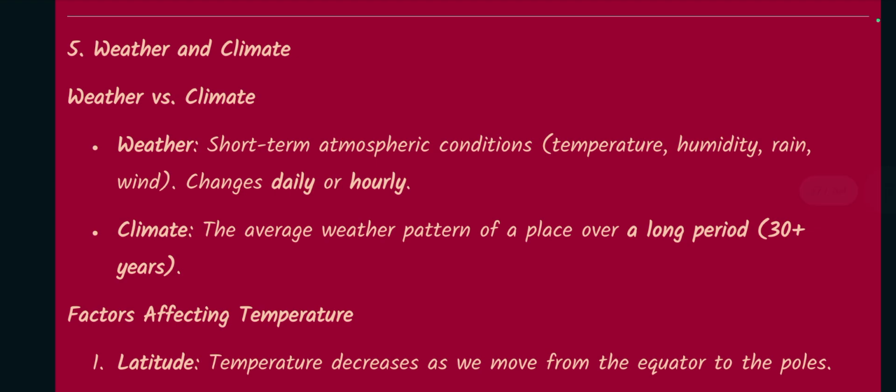Number 5. Weather and climate. Weather versus climate. Weather, short-term atmospheric conditions, temperature, humidity, rain, wind, changes daily or hourly. Climate, the average weather pattern of a place over a long period, means 30 years plus.